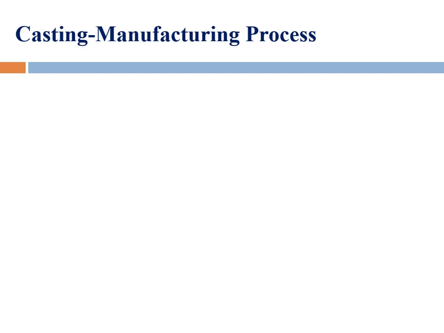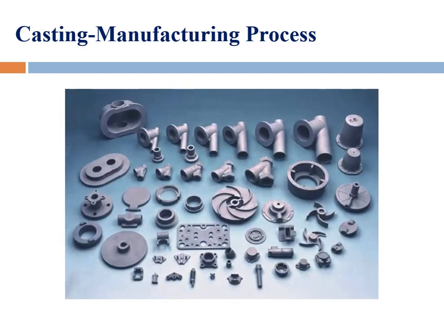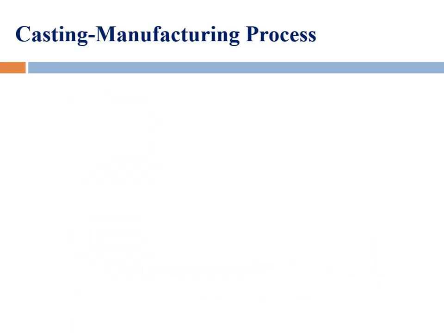So when we are talking about casting in today's video, we will be talking about components which are more specifically made from metals like steel, aluminum, cast iron, copper, brass, etc. So let's talk in more detail. Here in this picture you can see a few components, and the sizes vary from tiny to medium sized, and all these components are manufactured by the casting process.